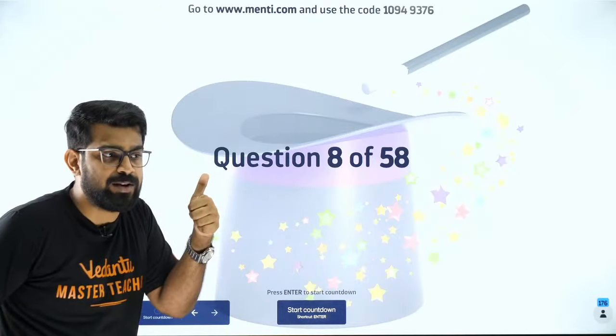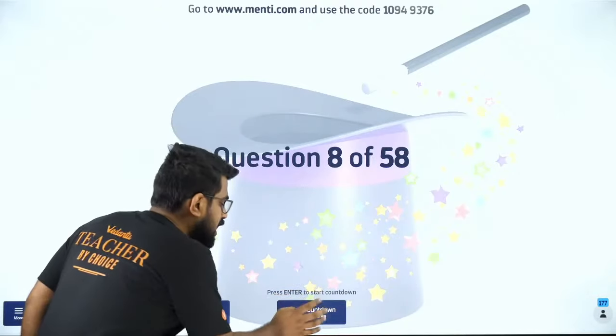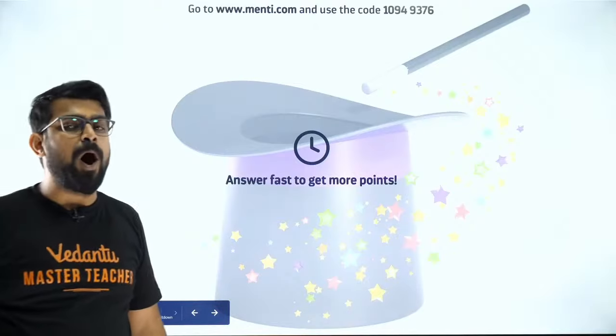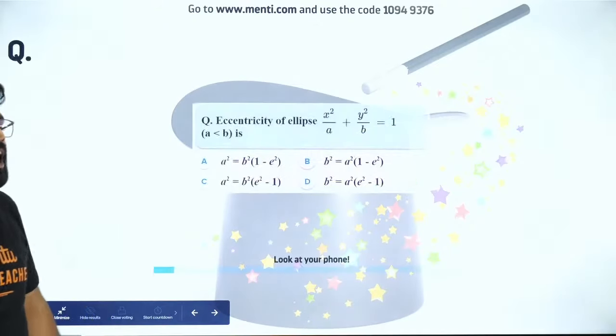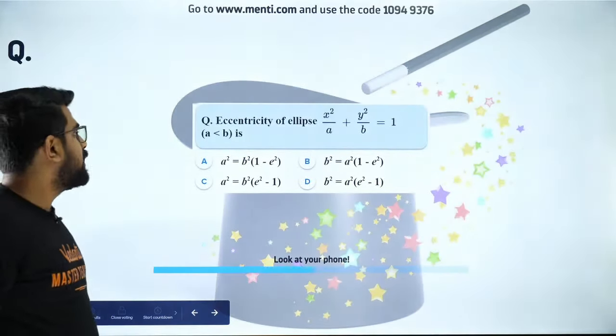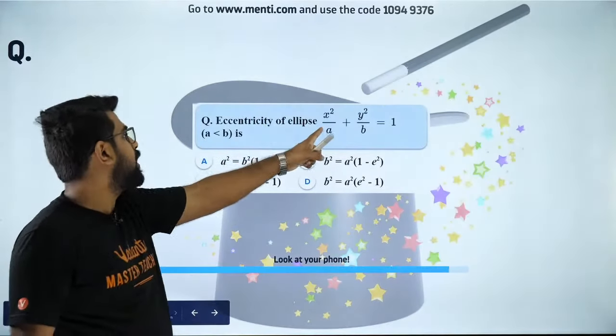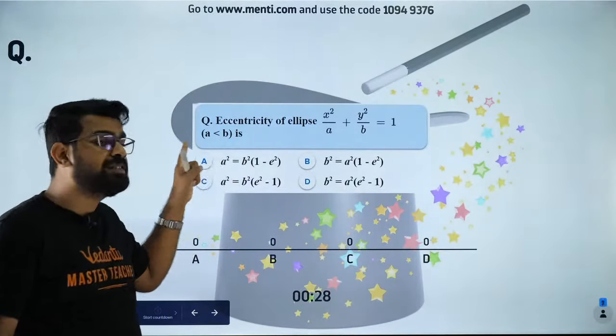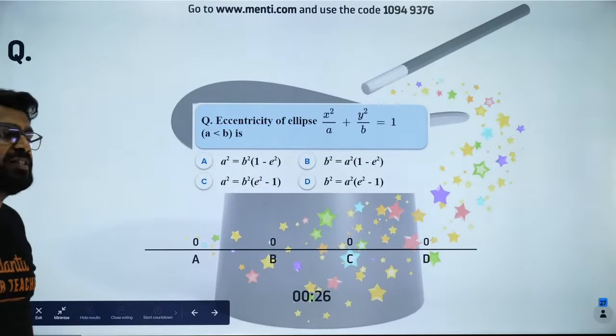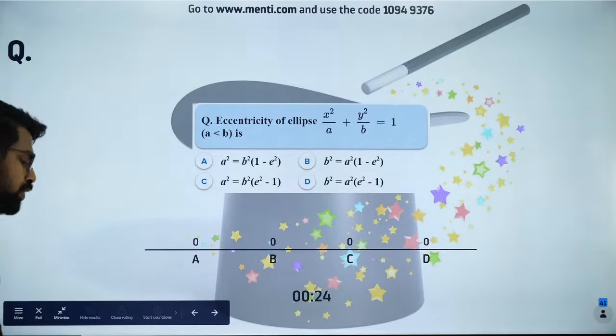I hope you guys are fine with it. So here we go, people. Let's move on to the next question. Everybody try to solve it. The eccentricity of an ellipse when A is less than B. This is a good question.